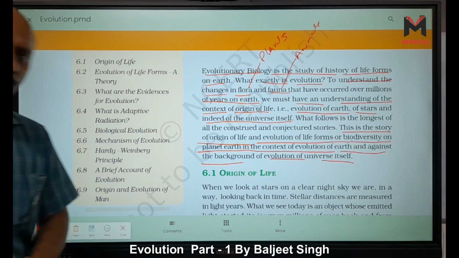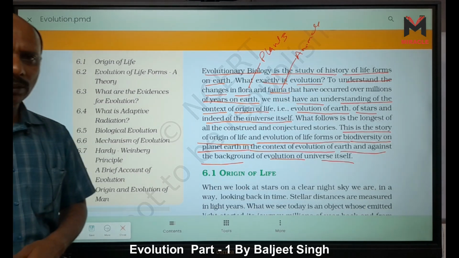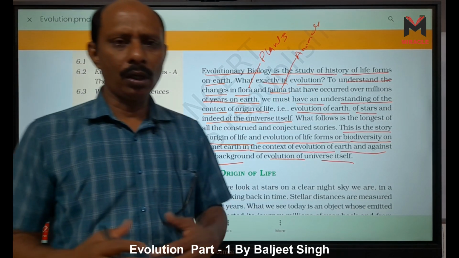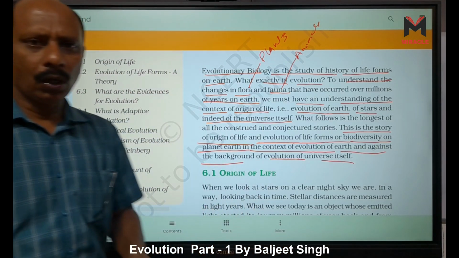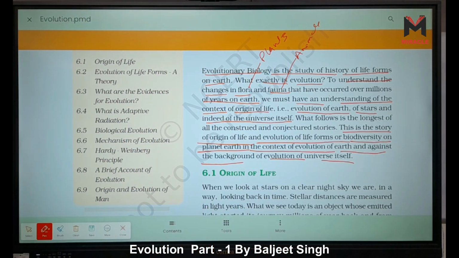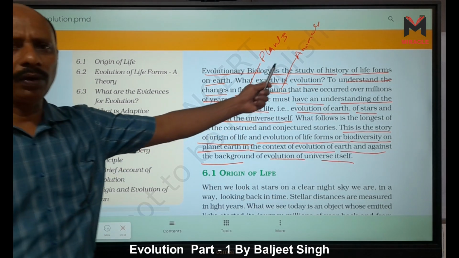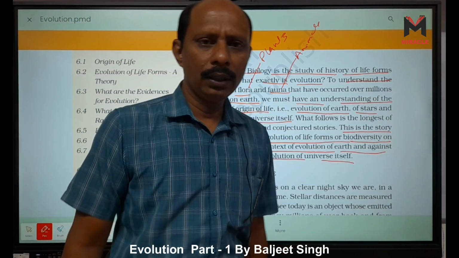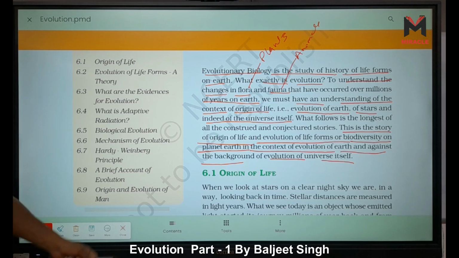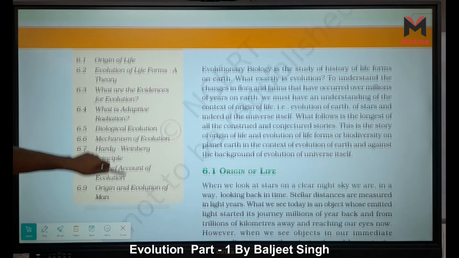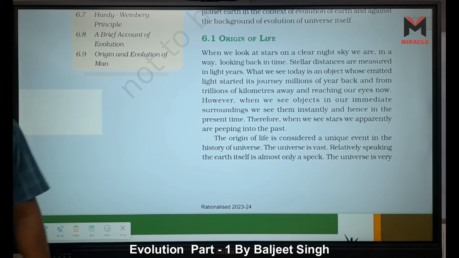Evolution of the universe, evolution of stars, evolution of Earth. Then after that, evolution of life, meaning the history of life, how life evolved on Earth, right? Do you understand what evolutionary biology is? Evolutionary biology is the history of life forms on Earth, how they evolve, right? Next point given here is origin of life.